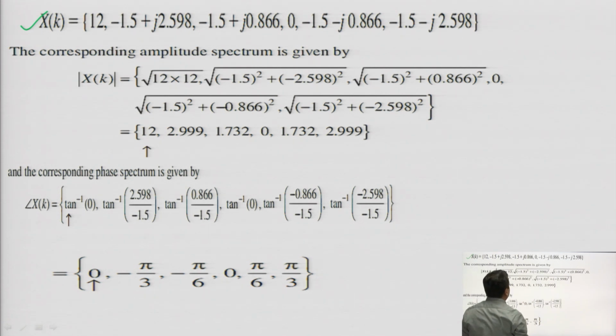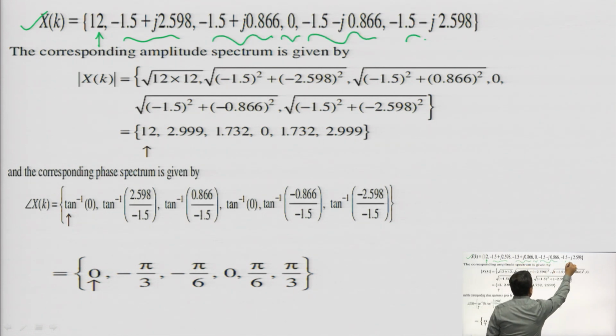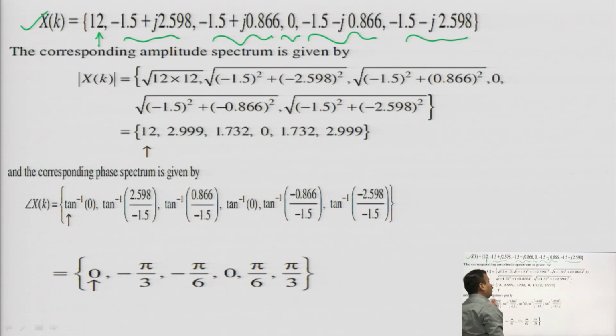If you see the values of X of k here, at 0 it was 12, at 1 this one, at 2 this one, at 3 this one, at 4 and at 5. Your values are repeated here, the numerical values of the signal are repeated, which also shows it is periodic.